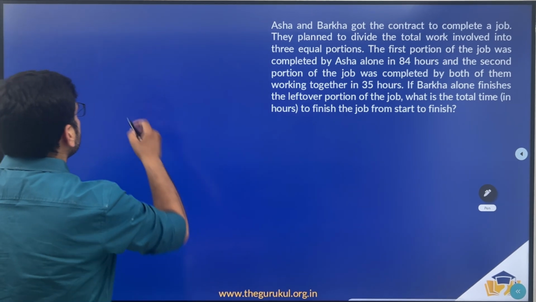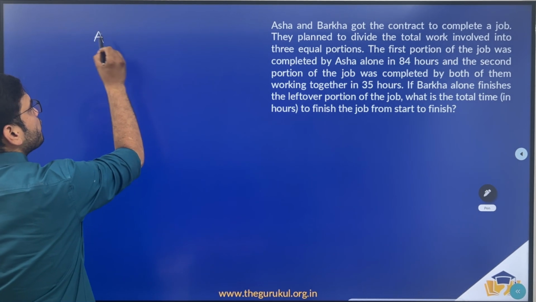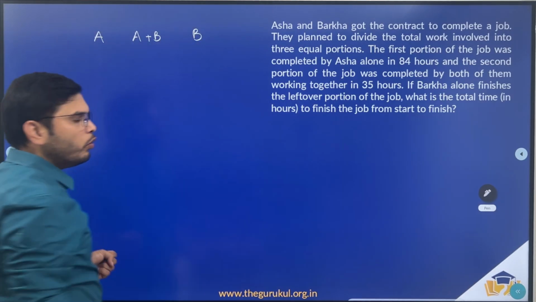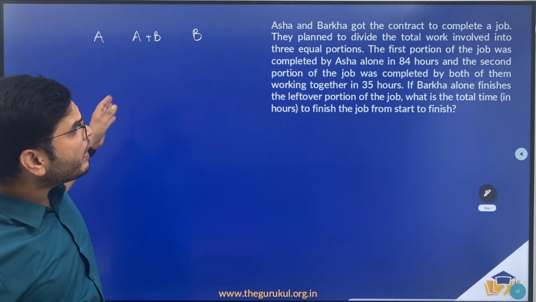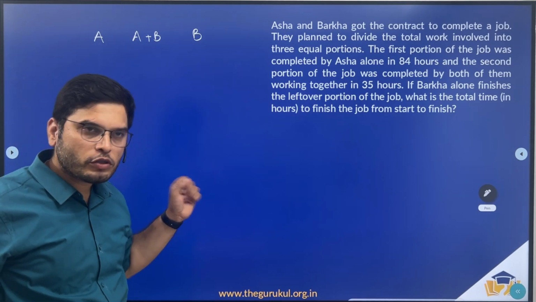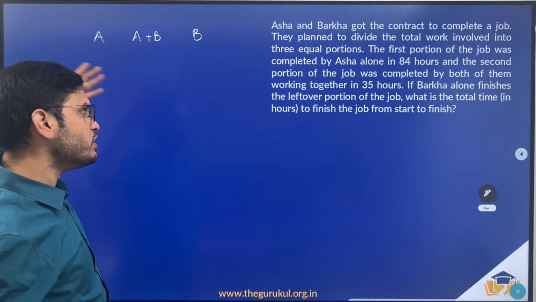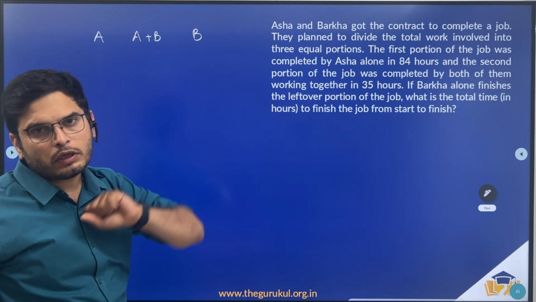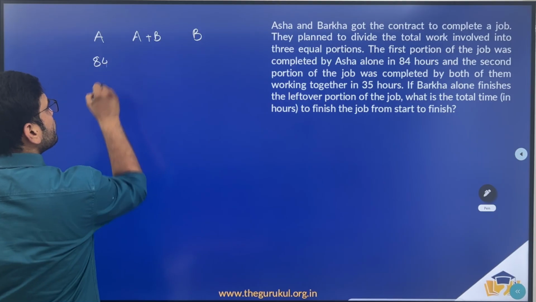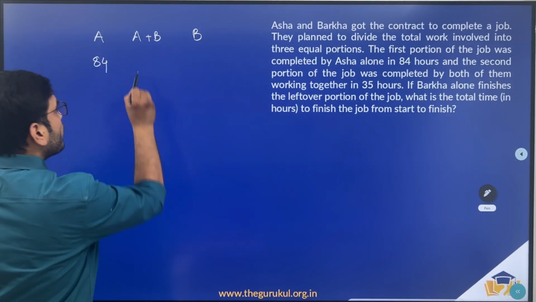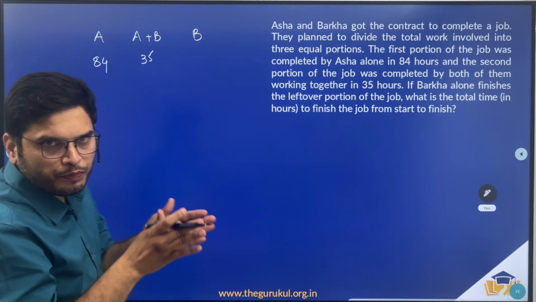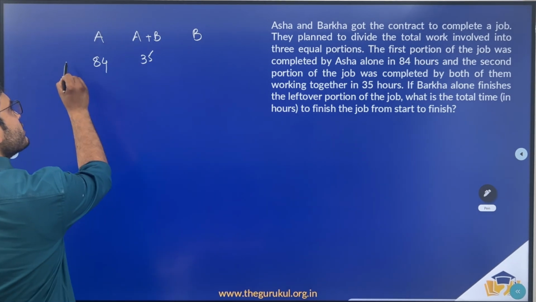So we have Asha working alone, A and B working together, and B alone working, and they share equal portions, right? So they have divided the total work into 3 equal portions. Then the first portion was completed by Asha alone, second portion by Asha and Barkha, and third portion by Barkha alone, right? So Asha took 84 hours, and they both took 35 hours, right? So let me consider the individual portion, right? One portion of the work to be LCM of these two.